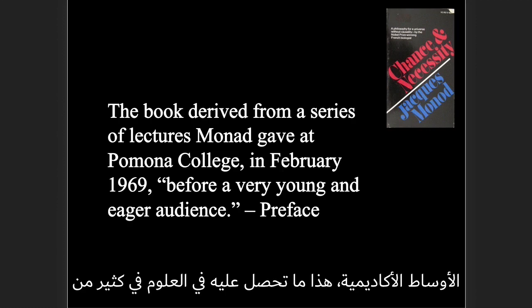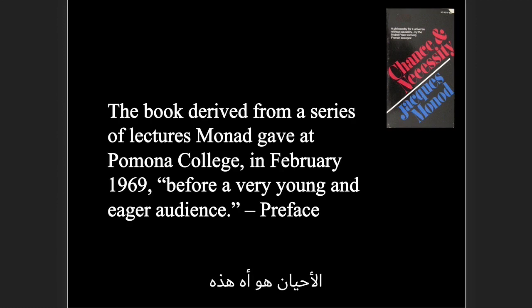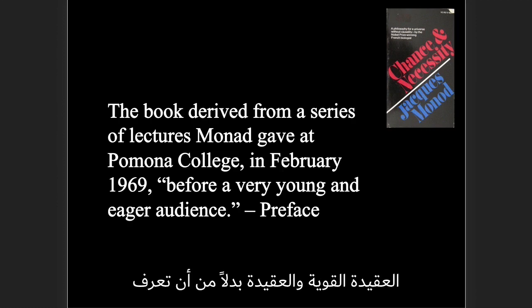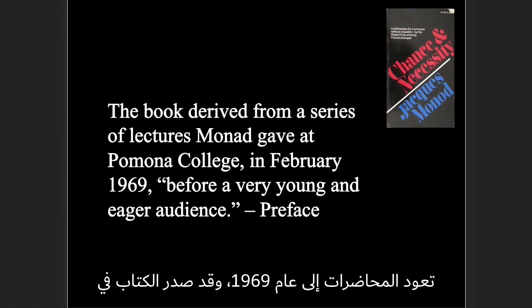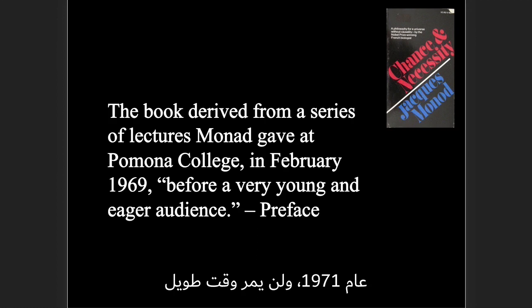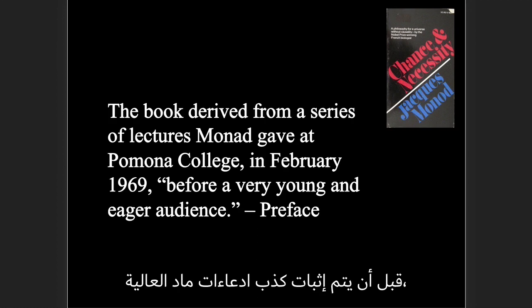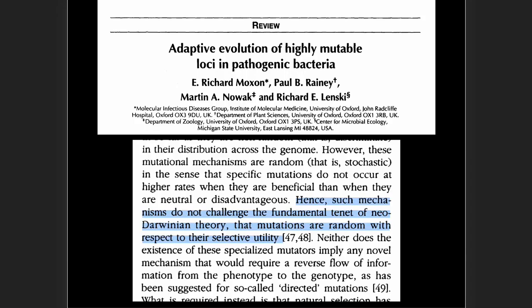This is what you get in science, too often, this strong doctrine and dogma rather than empirically derived information. And we're going to see here that Monod's high claims, and again, the lectures come from 1969, the book came out in 1971, it would not be long before Monod's high claims were proven to be false.